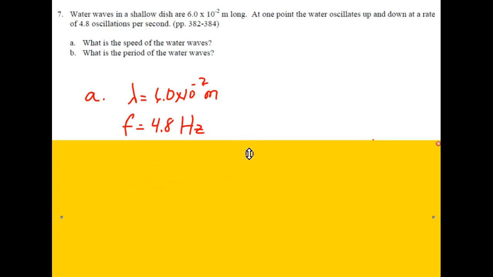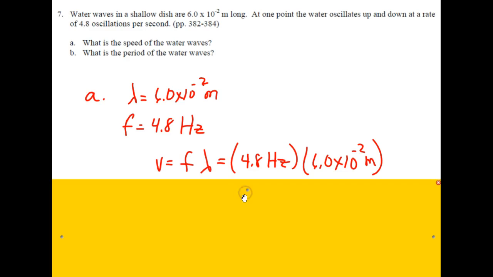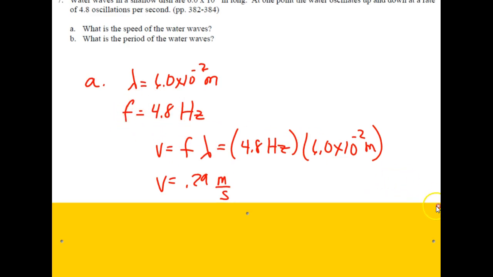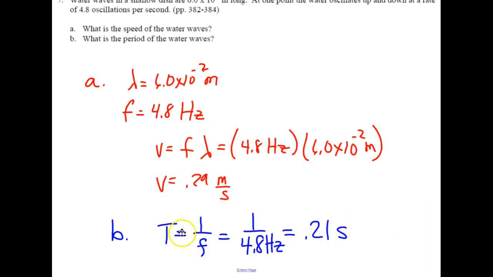We're looking for v. So naturally that would be v equals f lambda, our frequency 4.8 hertz, times our wavelength 6.0 times 10 to the negative 2 meters, gives us a velocity of 0.29 meters per second. B wants to know the period of the waves. Well, that's related to the frequency because it's the inverse of the frequency. So we go ahead and substitute there, and we get T equals 1 over f equals 1 over 4.8 hertz. We take the inverse of 4.8, and we should get 0.21 seconds to 2 digits.